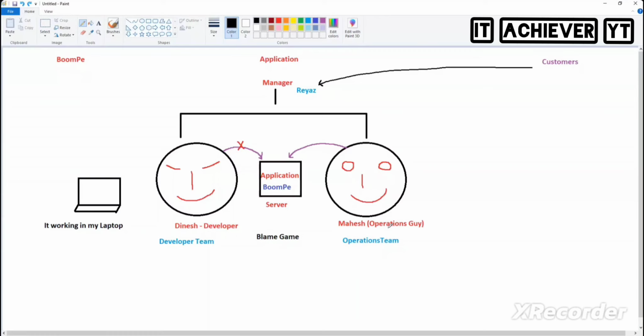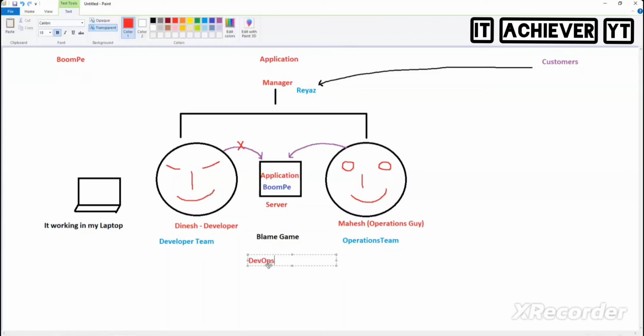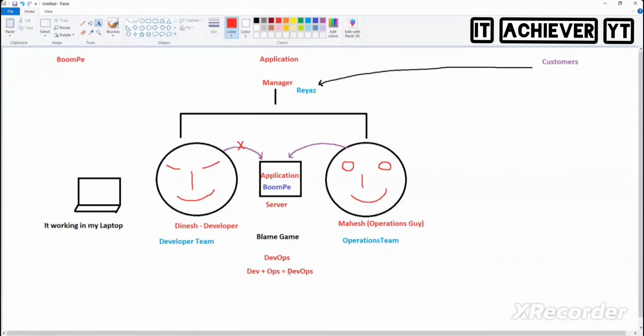For that reason, I need to scream and shout very loudly that I need one person who knows both things. And that hero is DevOps. Let us break the wall. This is the guy who comes here and breaks the wall between these two people. So development plus operations becomes DevOps. You got it now? New people? Fantastic. Now I have introduced what DevOps is.